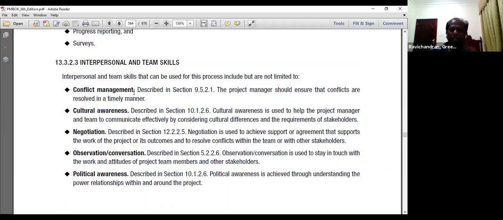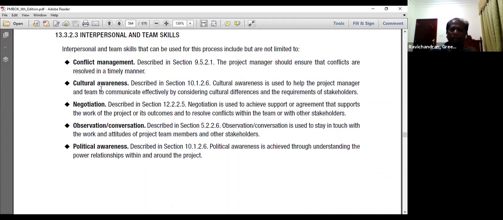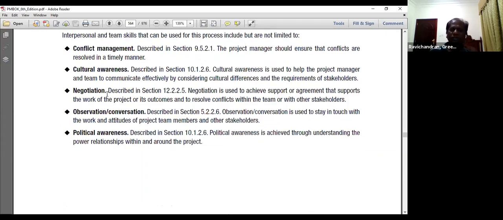Interpersonal skills like conflict management: the project manager should ensure conflicts are resolved in a timely manner. Cultural awareness is used to help the project manager and team communicate effectively by considering the cultural differences and the requirements of the stakeholders.